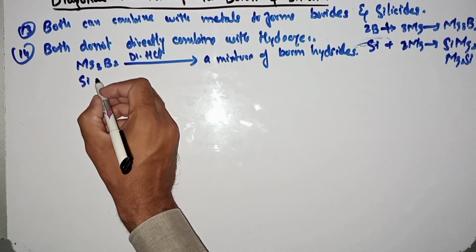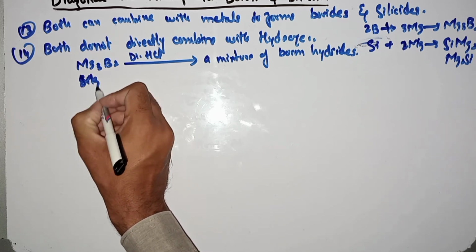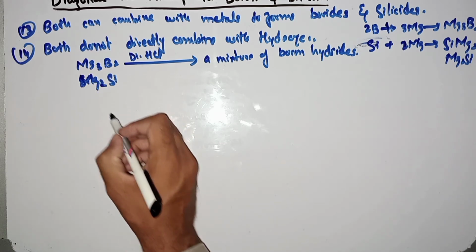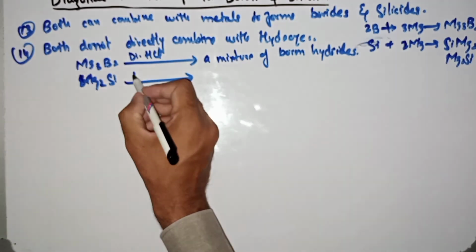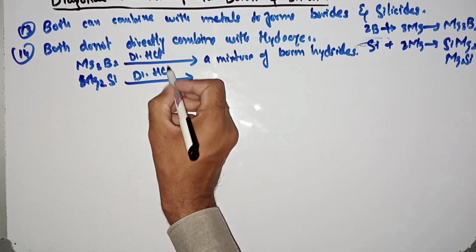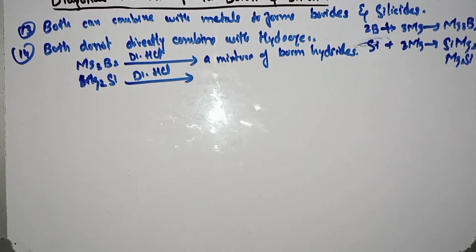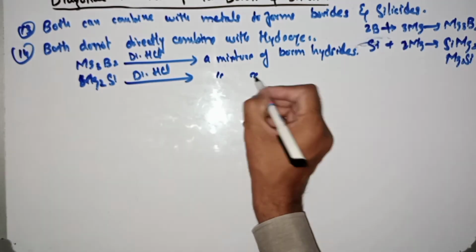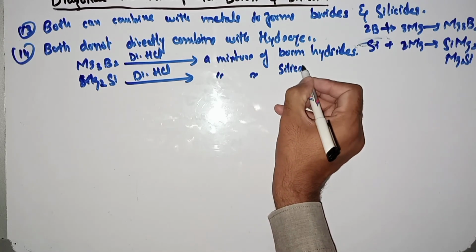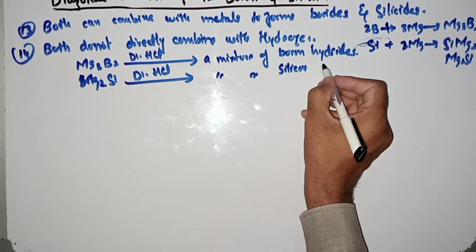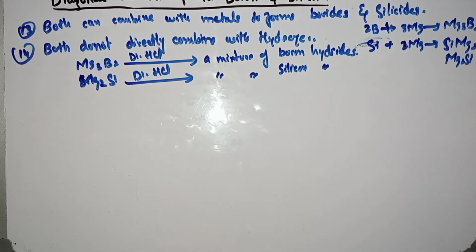Similarly, in the case of silicides, with dilute hydrochloric acid, a mixture of silicon hydrides will be produced.